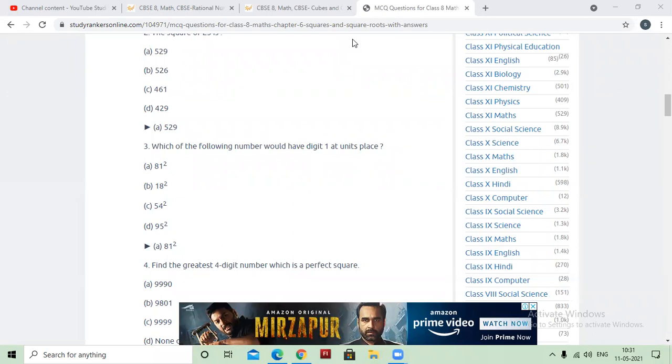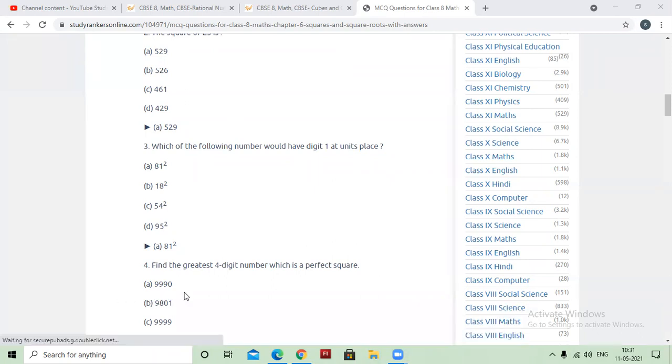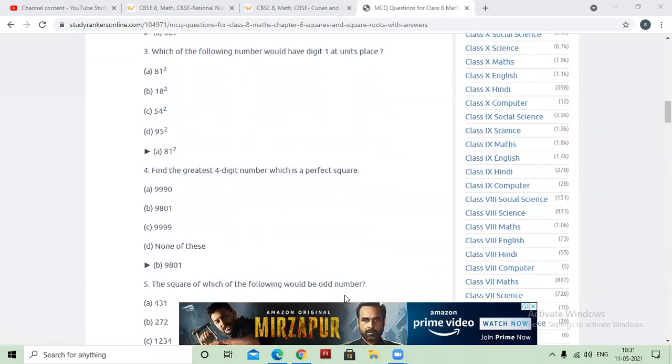Can we add something to 9999? It will become a 5-digit number. If we add something like the smallest number 1, it will become a 5-digit number. So this question is not for the addition, it is for the subtraction. So that's why the remainder that you are getting after the long division method should be subtracted. So its answer is 9801, the greatest 4-digit number which is a perfect square.